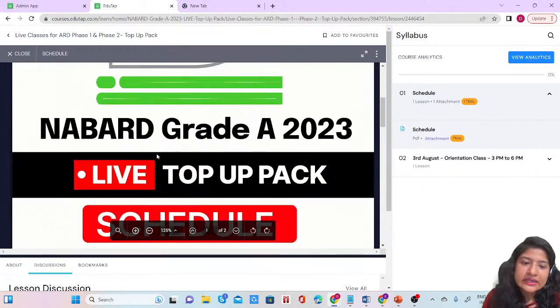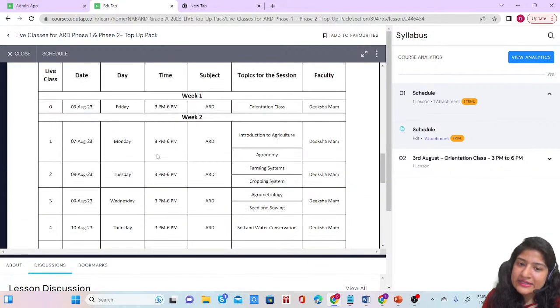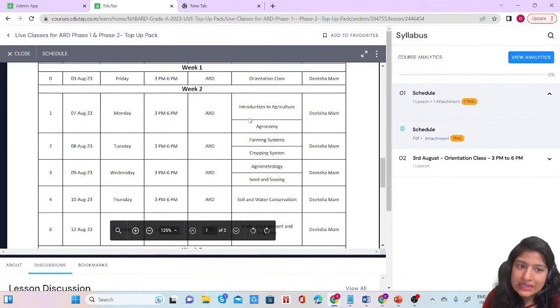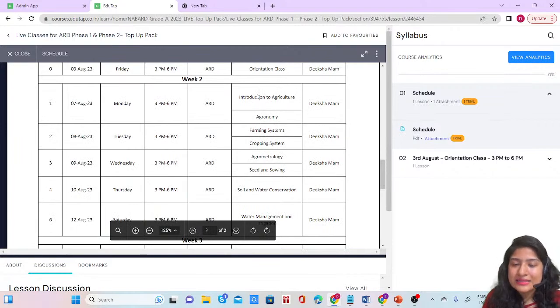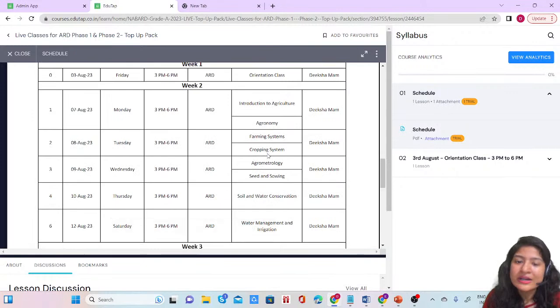राइट, ठीक है, तो ये आपका लाइव टॉपअप पैक है. शेड्यूलिंग क्या है आपकी, यहाँ पे सारी डेट्स मेंशन हैं. ठीक है, 3rd of August को, जो कि आज है, we had our orientation class. From 7th onward we are going to have proper classes, and this is the schedule that you can follow, like the topic of the session that we are going to cover. We have provided that beforehand only, so now it's up to you.